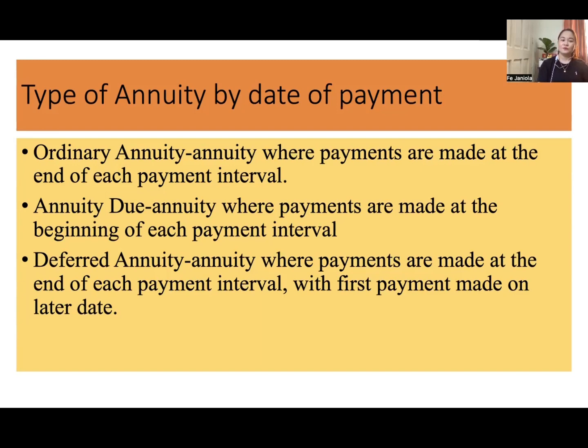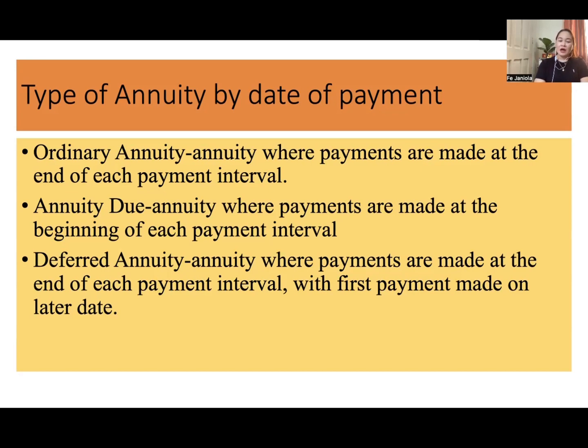So that's annuity due. Deferred annuity, annuity where payments are made at the end of each payment interval with first payment made on later date. Mga ni siyang mga naka-deferred like car loan. Usually, ang car loan kaya depende man na siya sa imong down payment. So, like, that's 2 million for example. Yan, nag-down ka daan og mga 1 million. So, naka-deferred ang imong first payment later na. Depende sa imong down payment.